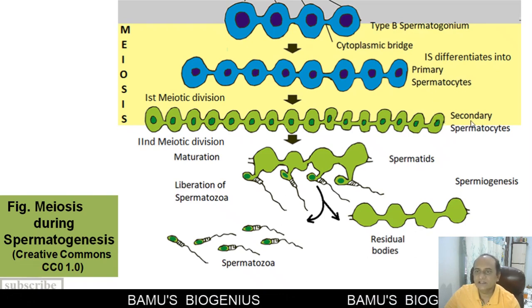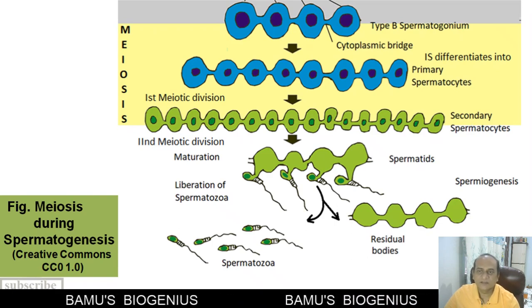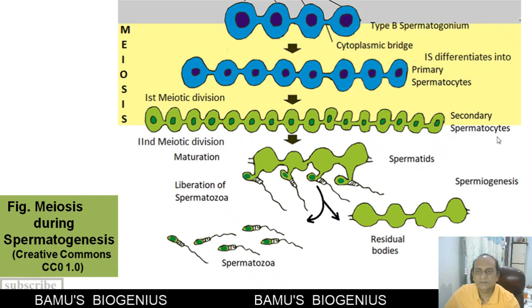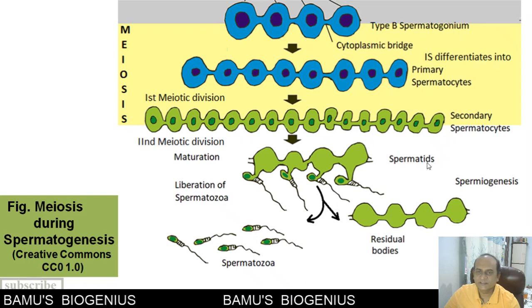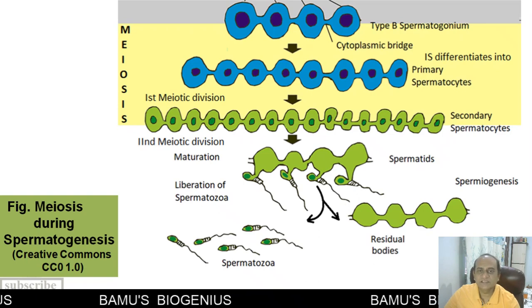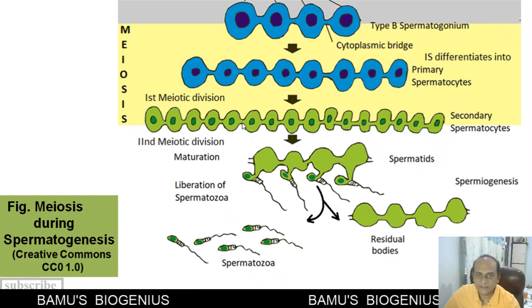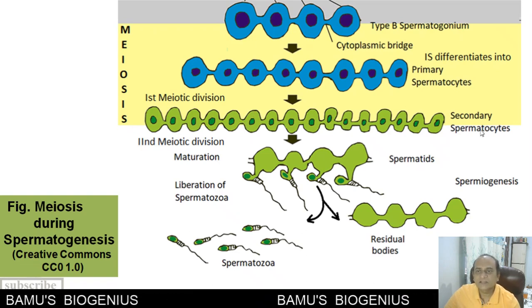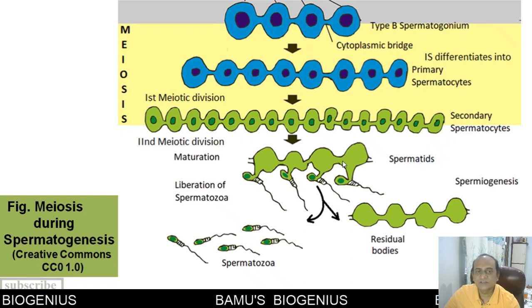After that, the secondary spermatocytes undergo meiosis second, and this is a simple kind of a mitotic division where the secondary spermatocytes give rise to spermatids. Now, this should be noted that while development there is a karyokinesis, but cytokinesis is incomplete. That means the cytoplasm is not separated enough. So the secondary spermatocytes and spermatids remain attached with each other via small cytoplasmic bridges.